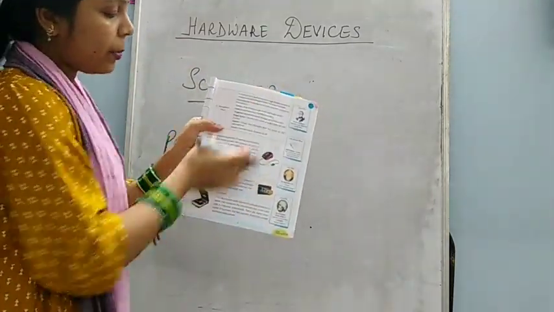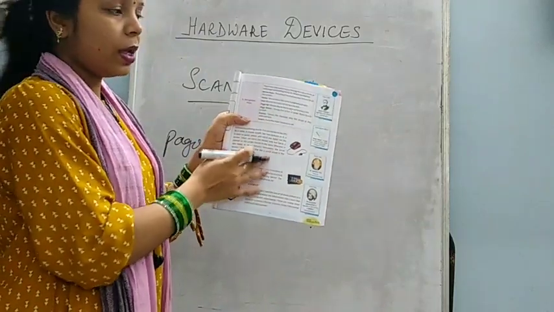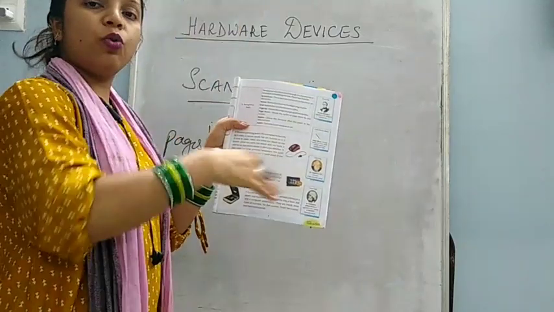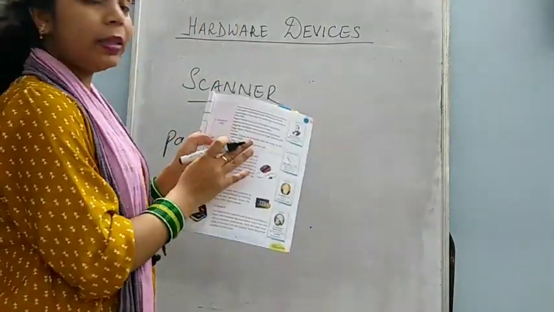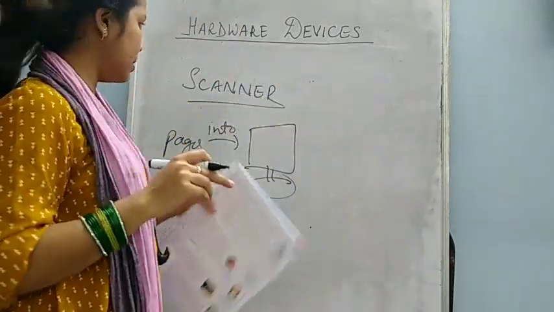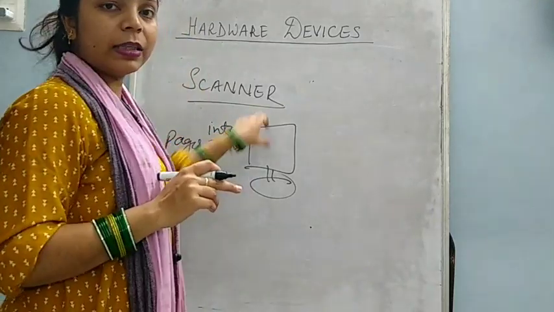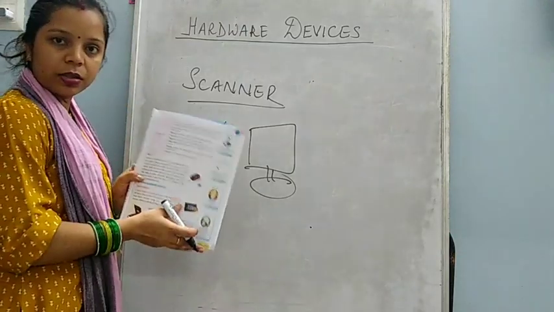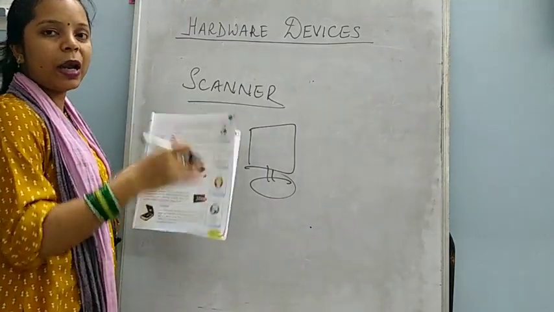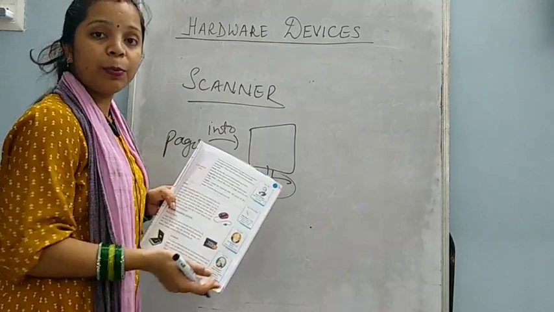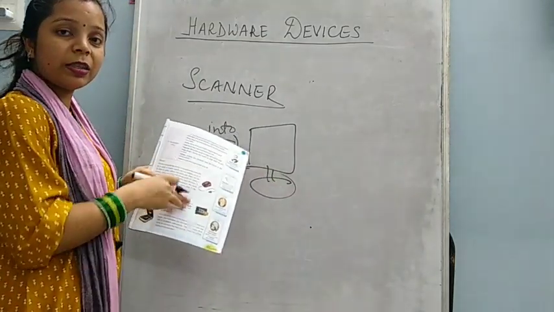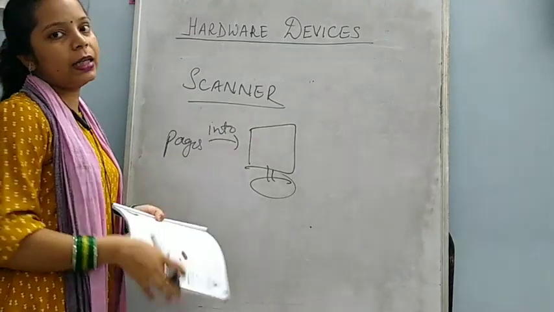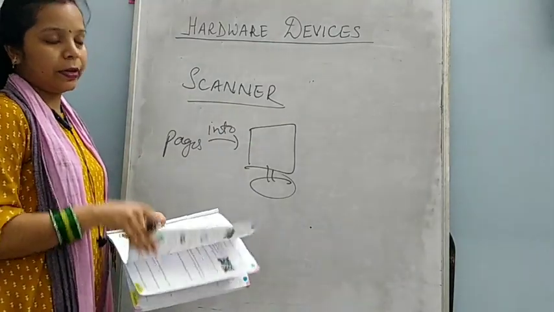Means same way, same color, same pattern, same as it is, this page will go inside the computer and then you can see this page on the computer screen. It converts the pages into the format in which we can see them on the computer screen. That is the work of scanner.